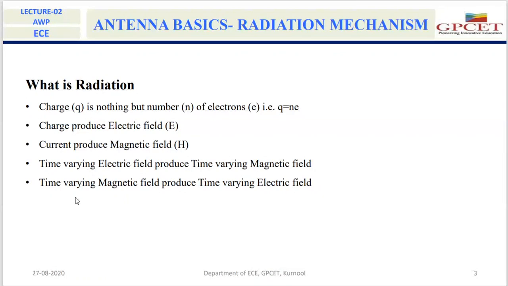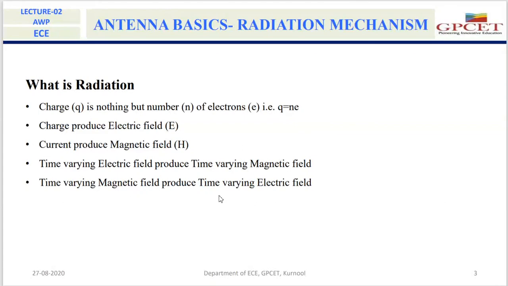That means the time varying electric field induces the magnetic field, and that magnetic field again induces the electric field, and that induced electric field again induces the magnetic field, and so on. Like that, the electromagnetic wave travels in free space.